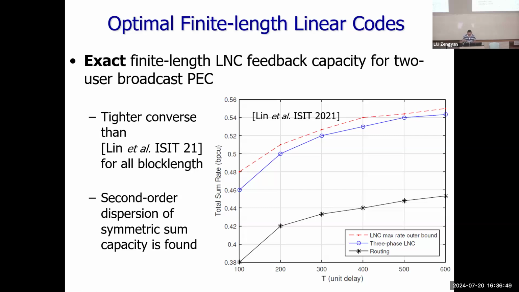So this is what I will discuss in the next few slides. And for the engineering part, we show that a simple three-phase LNC is optimal for all linear network coding. So it's better than the simple routing. As you can see, for all the finite lengths, the total sum rate is much higher.